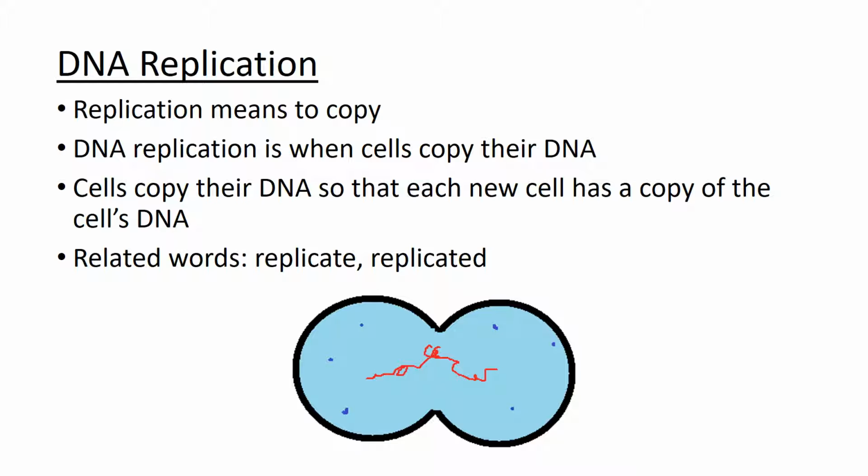Living things need DNA. So if the cell were to not copy its DNA and it were to split in half and one of those cells didn't have any DNA, it wouldn't be alive. So living things require DNA. So in order to split in half, to engage in binary fission or any other form of cellular division, the DNA has to be copied or replicated.